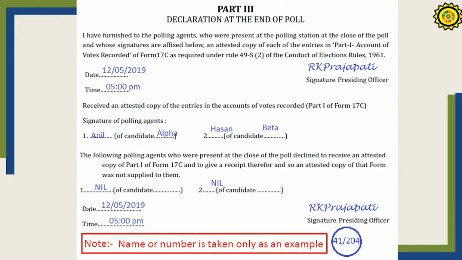This is the declaration at the end of the poll. Here again, write the date, write the time. Normally, the actual time at which the poll was closed. If there is no person in the queue at that point of time, generally it will be 6 p.m. Put the signature of the presiding officer, and get the signature of all the polling agents who are available at that point of time. Similarly, if they have declined to receive copies, write the name of such candidates. So there are two places where the presiding officer has to sign.